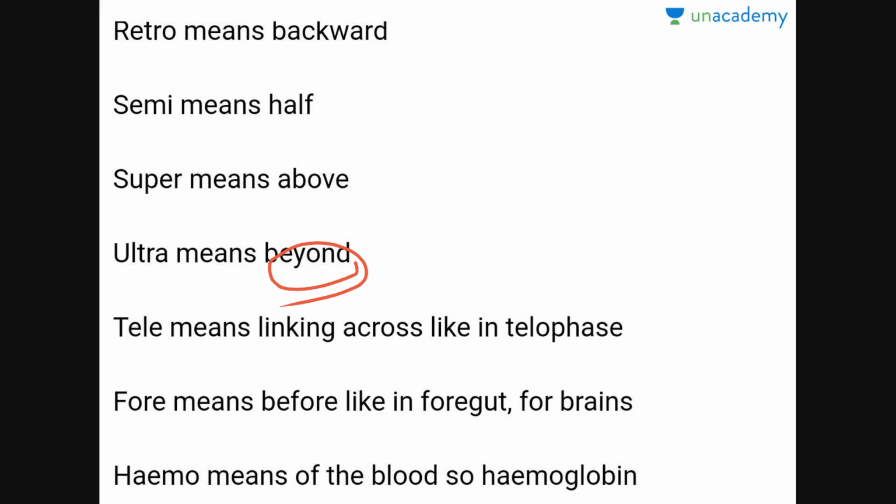Tele. Tele means linking across, like in telophase. You will come across this telophase in cell division. Prophase, anaphase, telophase, these are all phases of cell division.